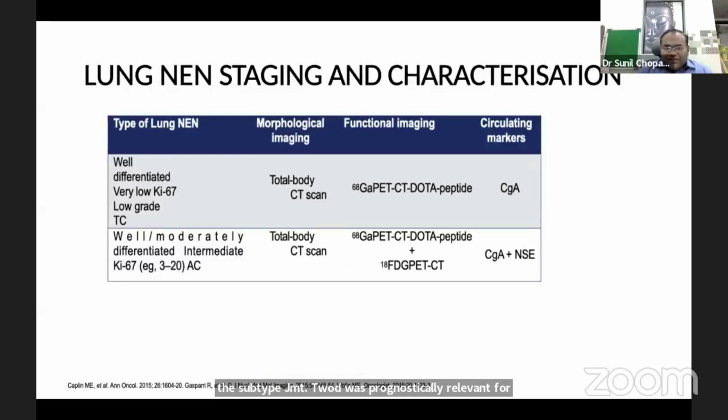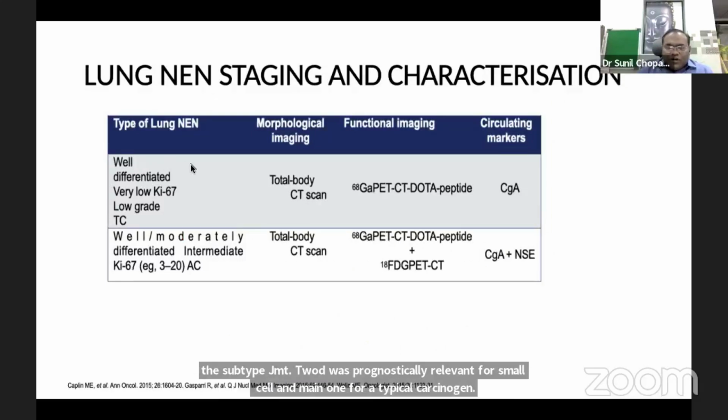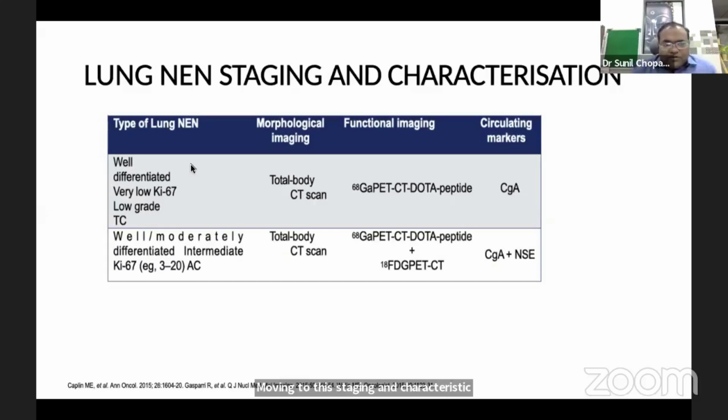Moving to the staging and characteristics for lung NEN, which is well differentiated with very low Ki-67 or low grade, typical carcinoid. For morphological imaging, we can do a total body CT scan, and for functional imaging, gallium-68 PET-CT DOTA peptide scan.